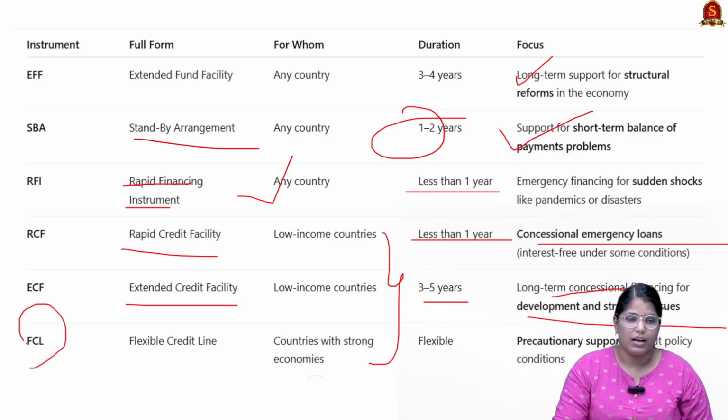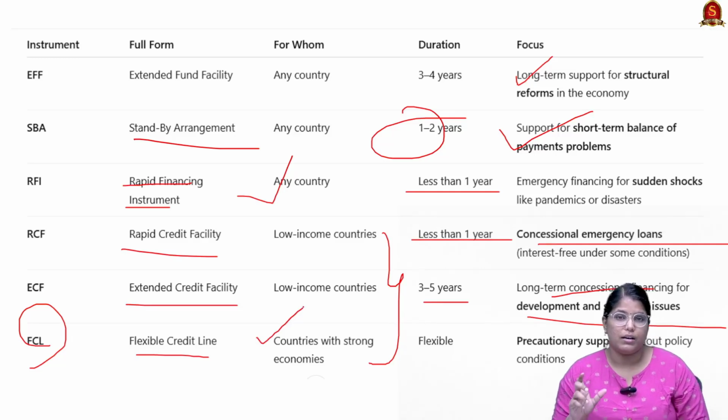And then finally we have FCL, which is flexible credit line. This is given to countries with stronger economies. So, if there is a statement in the preliminary examination stating that IMF provides fund only to low income countries, no, it can offer loans even to high income countries.